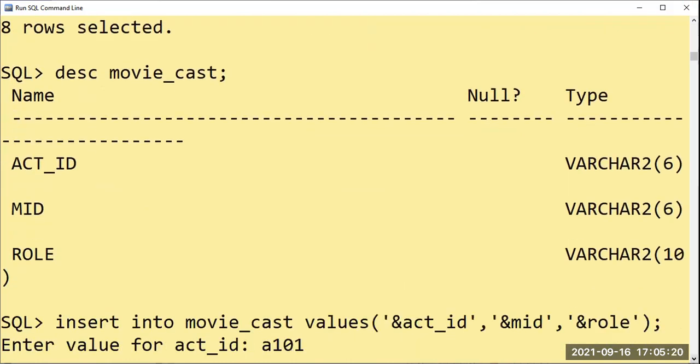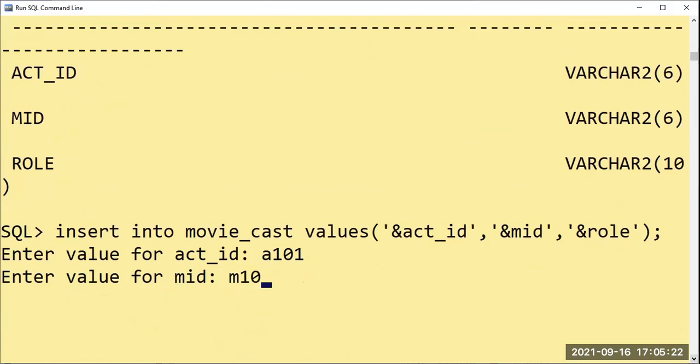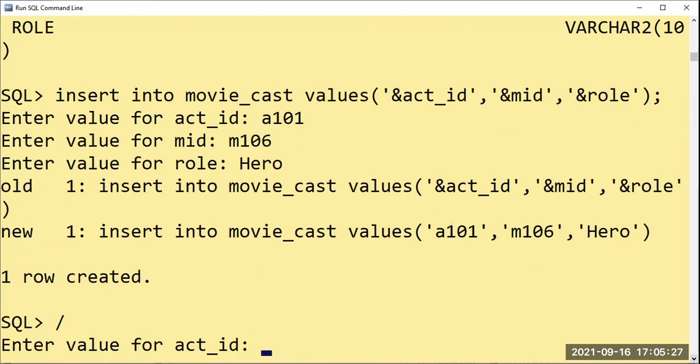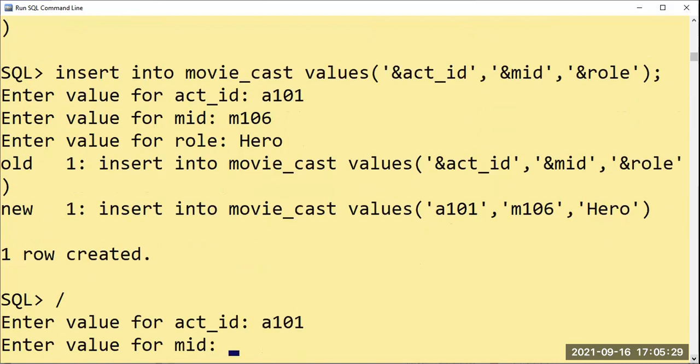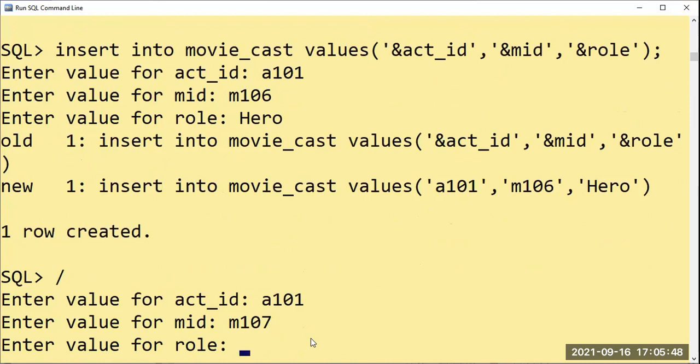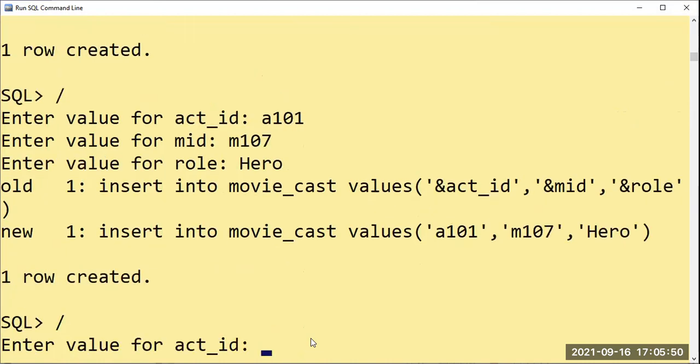106 and 107. So our work will be done. And 106, role hero. One more we will create by his name only. A101 and 107 here. In the two movies he has acted now. See here, Salman Khan in one movie, A101 in 106. Another movie, that is M107. Of course, hero. So Salman Khan's two rows have been created.